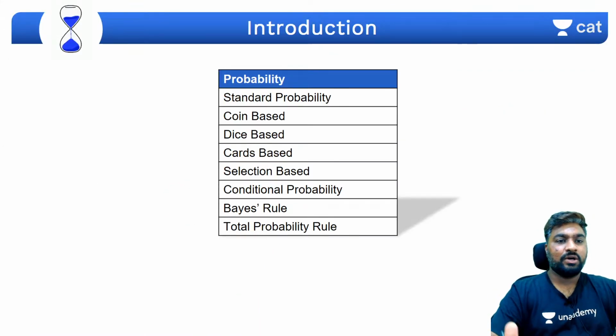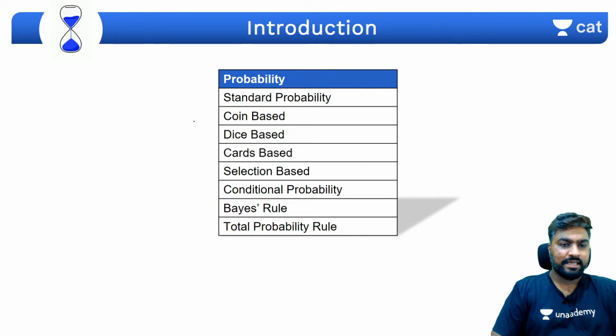Okay, so under probability, these are the areas, these are the concepts that are tested. You have standard probability. There are coin based questions, dice based questions, card based questions. Dice based questions would be math based, right? I'll have a little bit of mathematics in it.